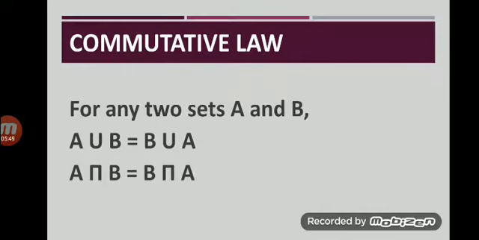Now next definition is commutative law. This definition you have learned in class 7. This is the same definition for any two sets A and B. Commutative law with respect to union is A union B is equal to B union A, and with respect to intersection is A intersection B is equal to B intersection A.